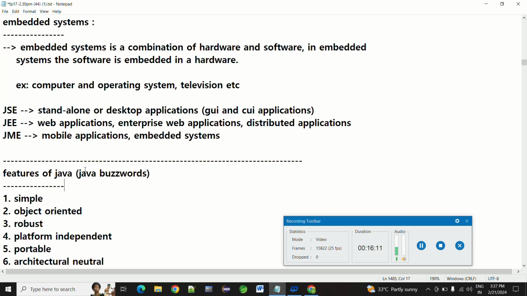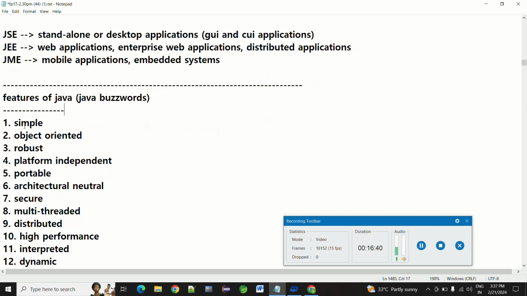If we are planning to purchase a mobile, first we ask what the features of the phone are, and we compare both phones to see which phone's features are better. We plan to purchase based on that, because features are important, right? In Java also it is the same.